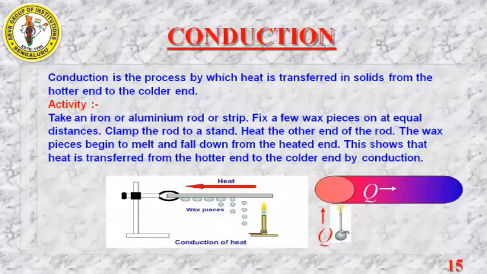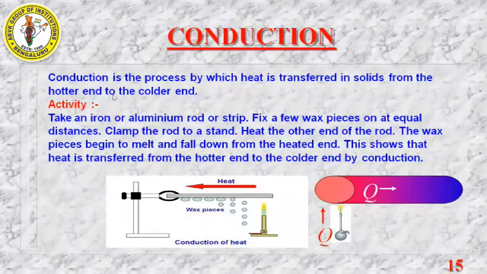So next we have conduction. Conduction is a process by which heat is transferred in solids from the hotter end to the colder end. As the definition of transfer of heat says, conduction is similar to that, because it is one of the processes under transfer of heat. So it is a process of transfer of heat. Where does it happen? It happens in solids. So how will it happen?